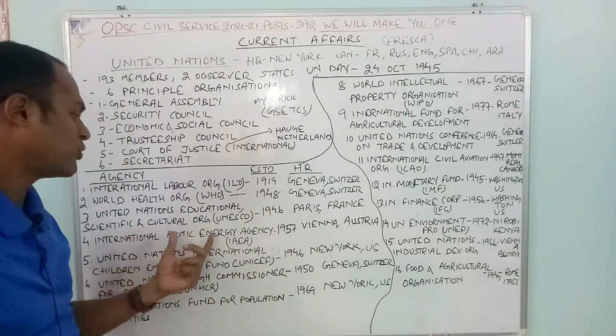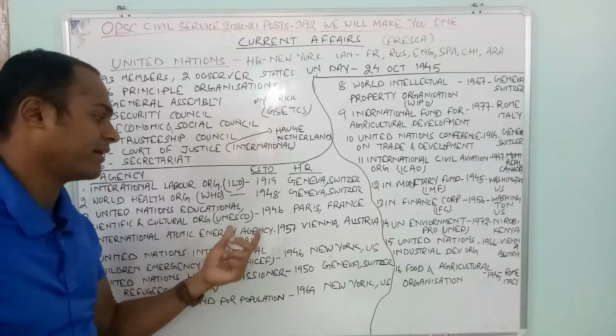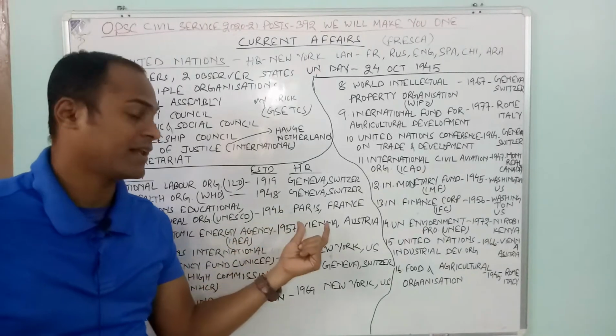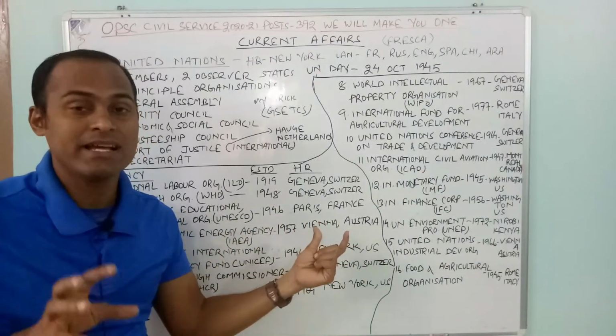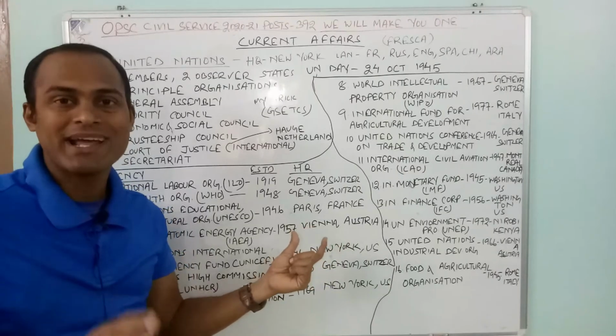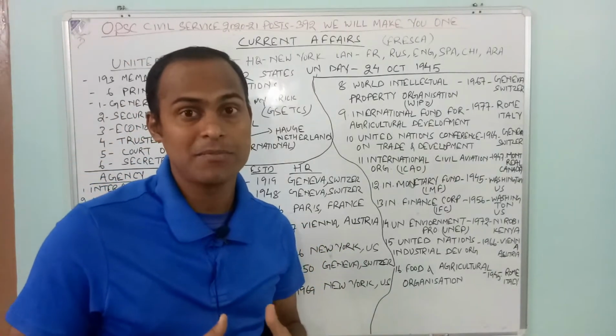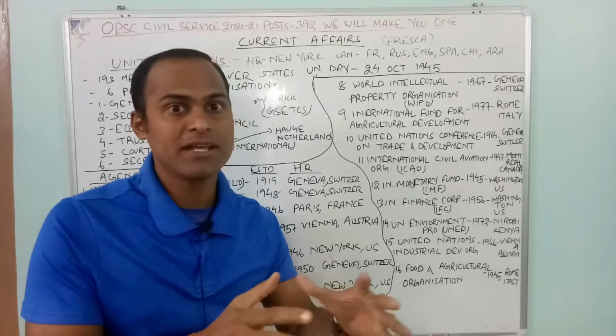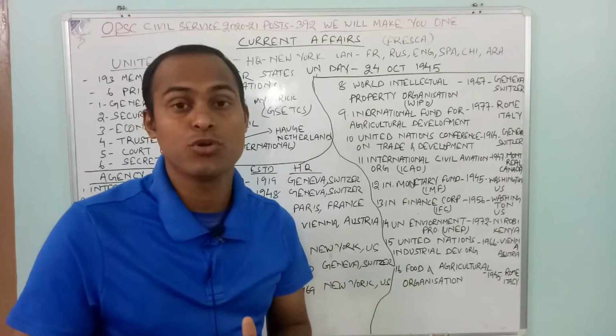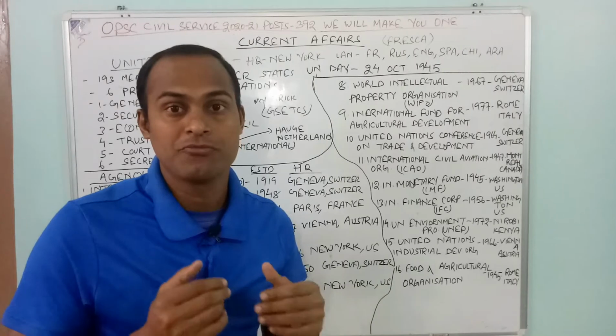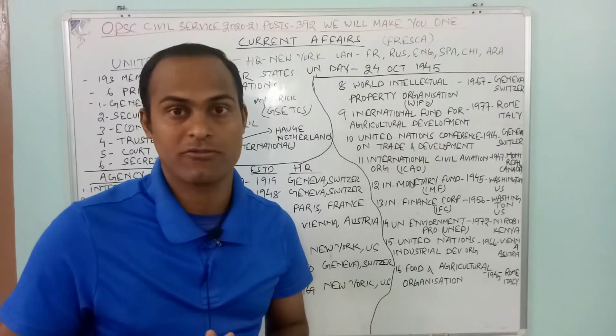Then the International Atomic Energy Agency, IAEA, 1957, Vienna, Austria. IAEA is very important. Today we are living in an atomic armed peace. What is armed peace? Armed peace means everybody will be having nuclear weapons, so we can avoid nuclear warfare.